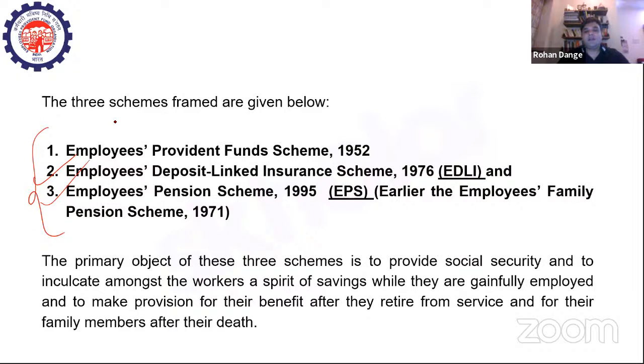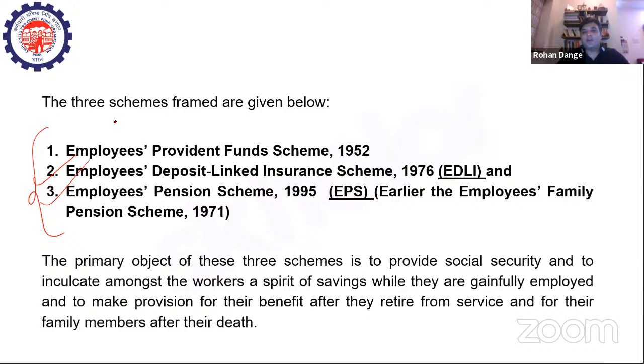Now, these three schemes basically are aimed at establishing a sustainable and durable arrangement for the employees to actually save for their future life, especially the life after retirement, life after service, right? Sometimes it is termination of service, sometimes you yourself voluntarily resign from service, and sometimes owing to age one has to retire. In all of these circumstances, it is important that the employee has access to some funds so that he or she can lead a respectful and meaningful life, right?